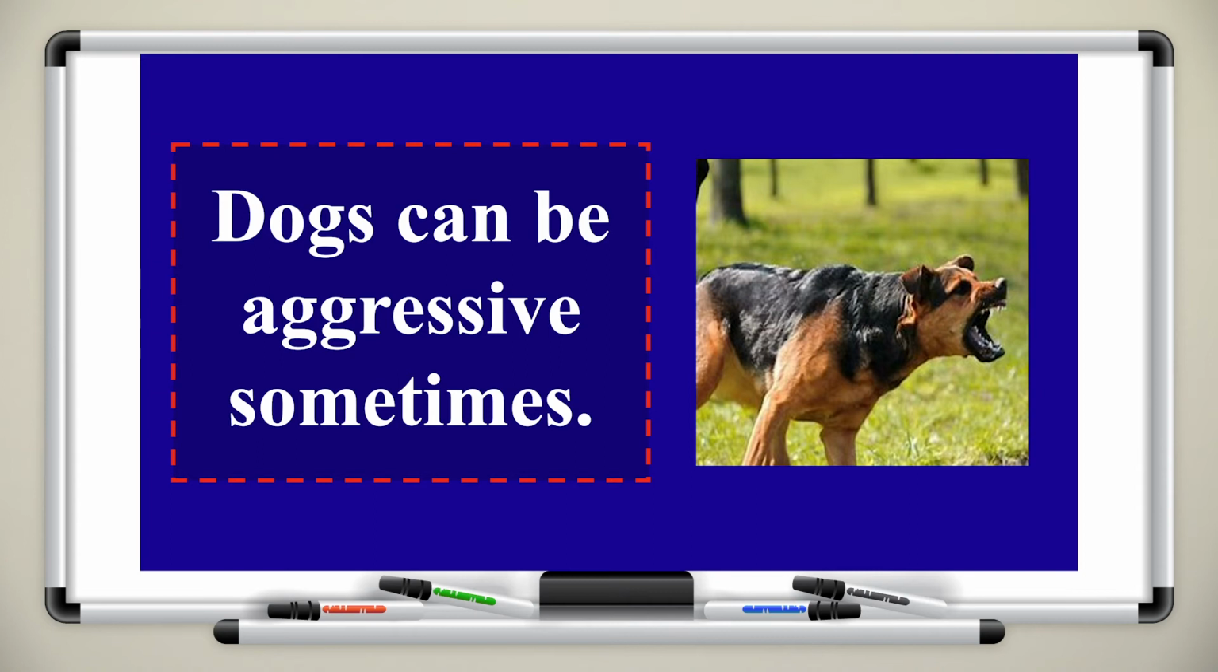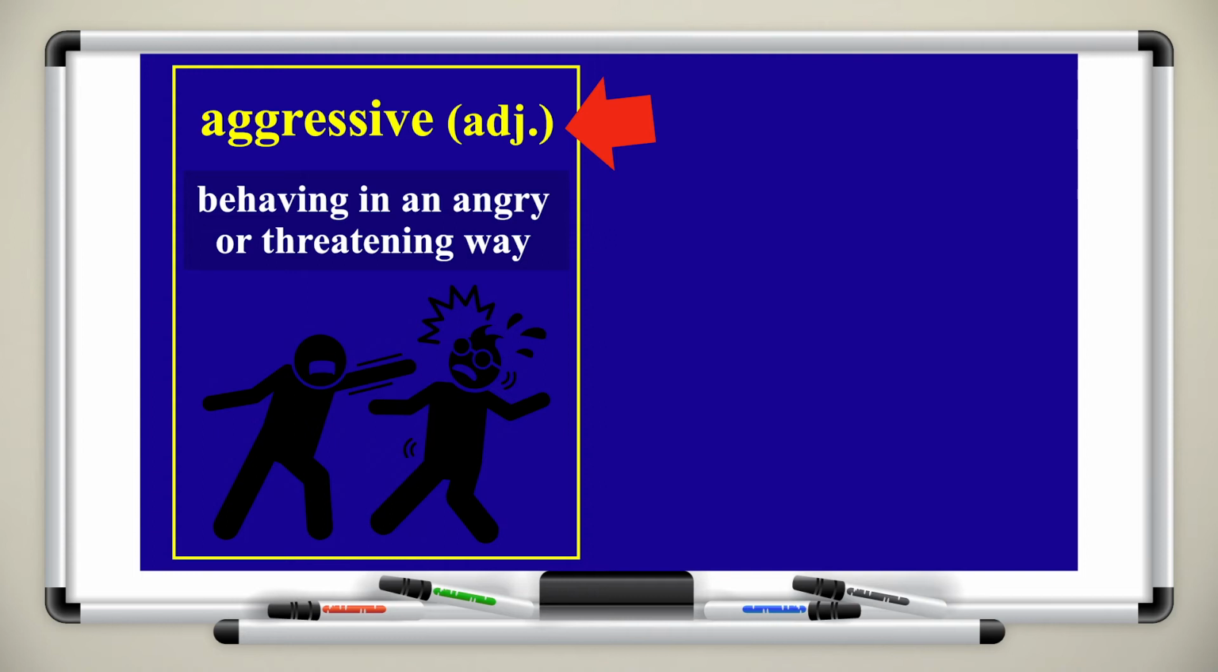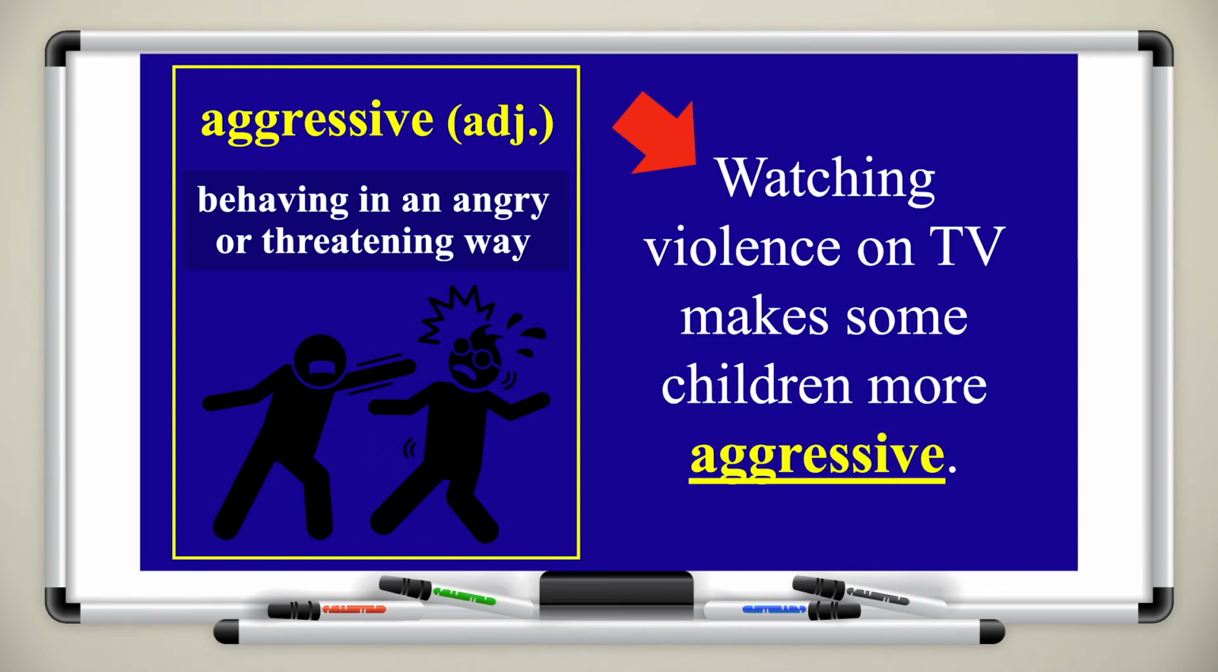Another form of mammal is dogs. Dogs can be aggressive sometimes, don't they? So what do you think the word aggressive here means? If you look at the image, it shows you a dog being aggressive. Aggressive is an adjective, and it means behaving in an angry or threatening way. For example, watching violence on TV makes some children more aggressive.